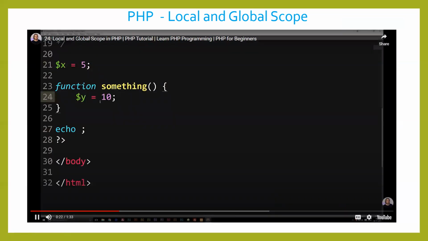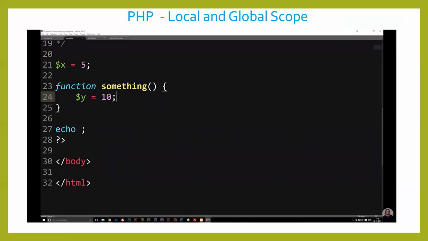Now, the whole idea behind global and local scopes is that when we have a function, any kind of variable we define inside the function is going to be a local scope, meaning that we can only use it inside the function itself. Now, any kind of variable defined outside the functions is going to be inside the global scope, meaning that we can use it for our code.